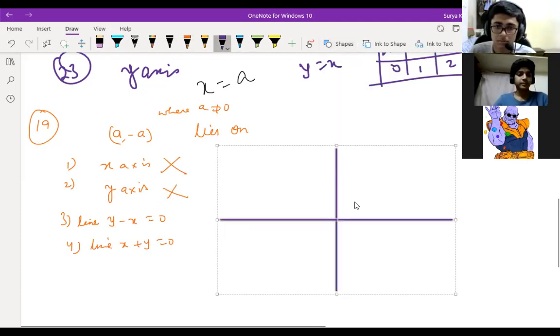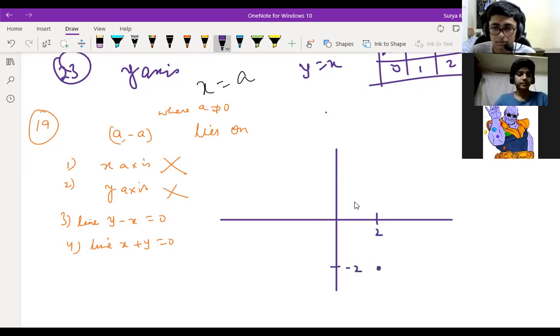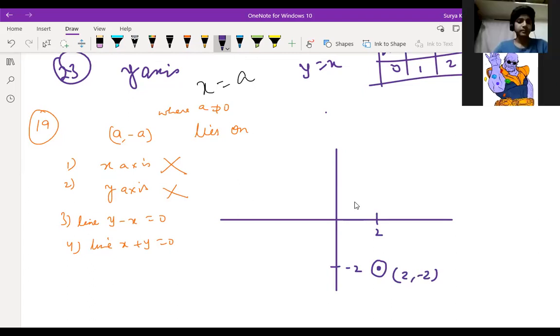So if you take any point here, suppose you take any number for a. What do you want to take? Sahil? 2, sir. Then (2, -2) will come, right? The point is coming here, correct? Yes, sir. So the point is (2, -2). Now check which option is correct. Understood what I'm saying?